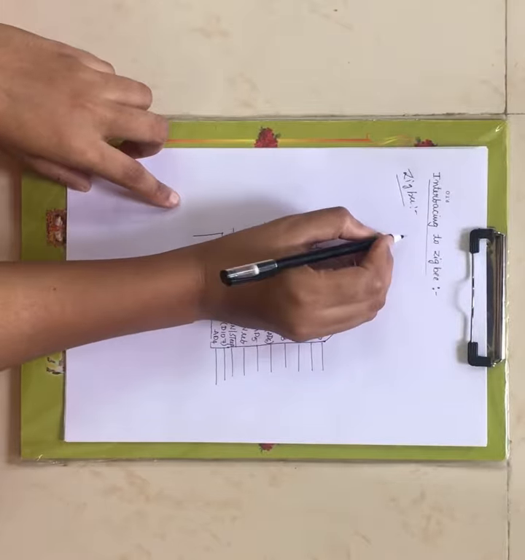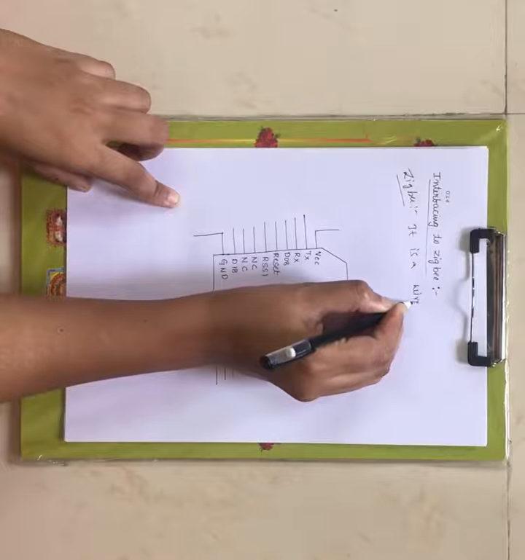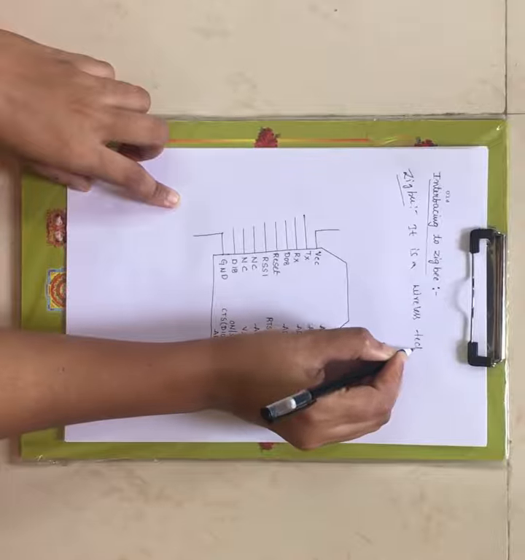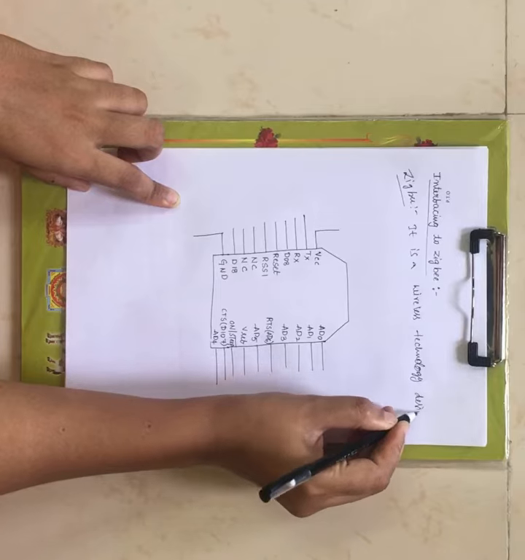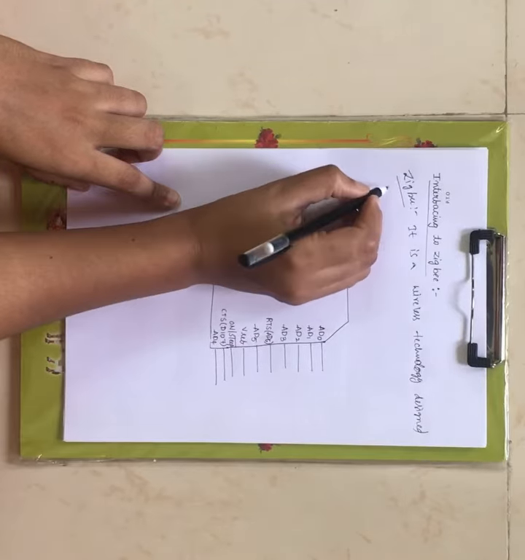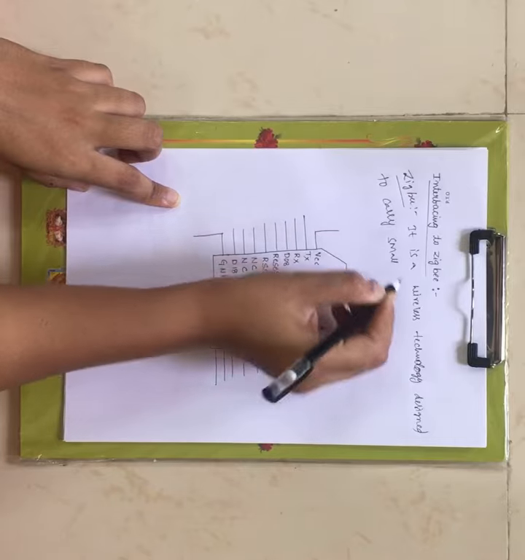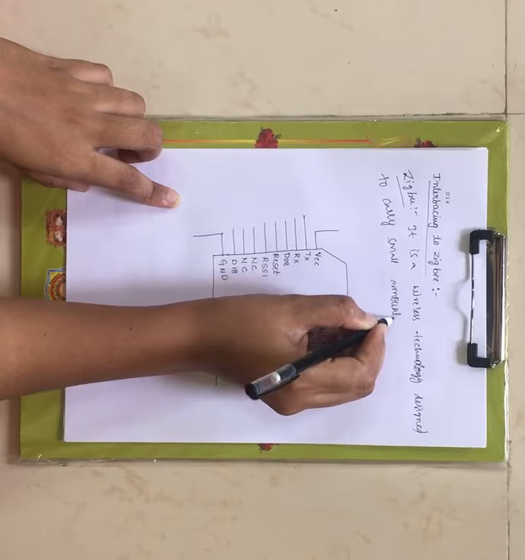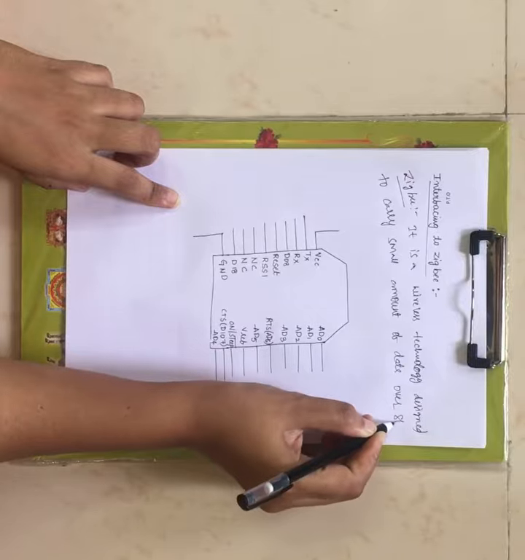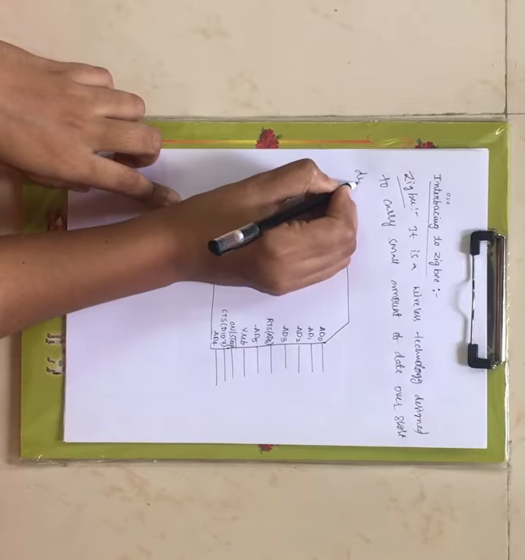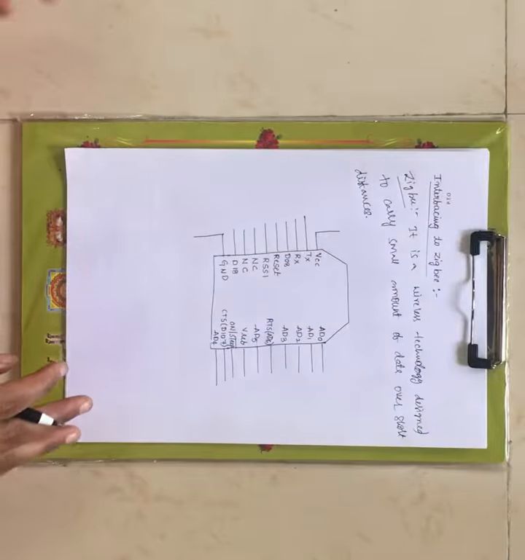Now Zigbee, it is a wireless technology designed to carry small amount of data over short distances, right? Small amount of data over short distances. Now this is the meaning of Zigbee.